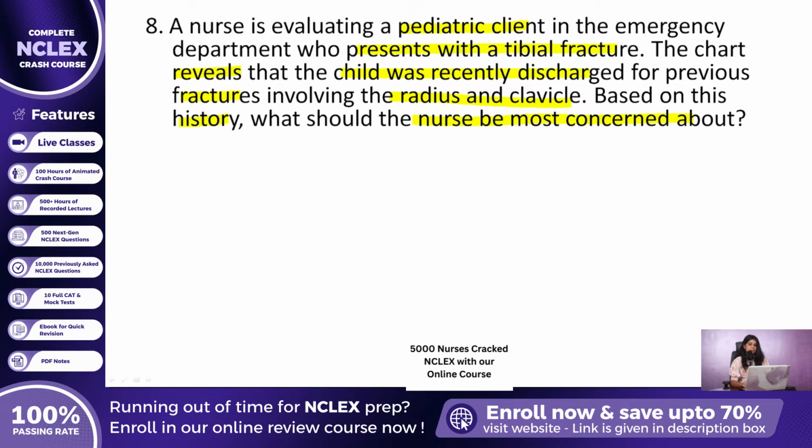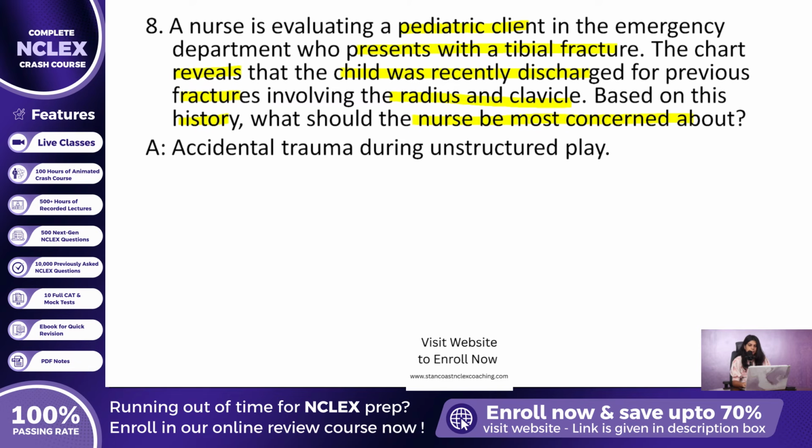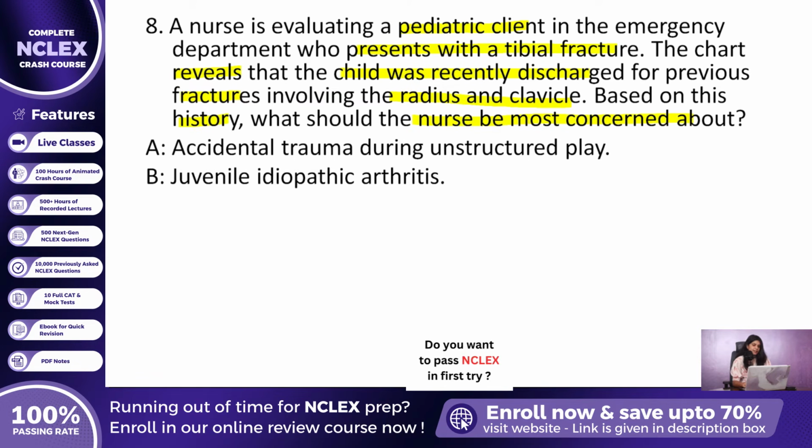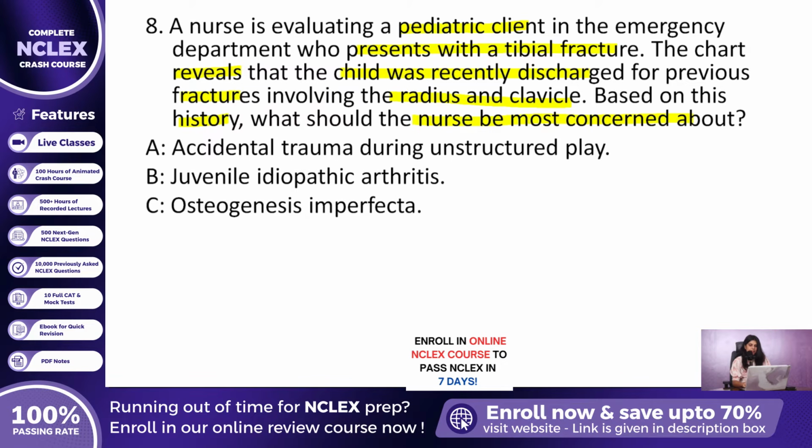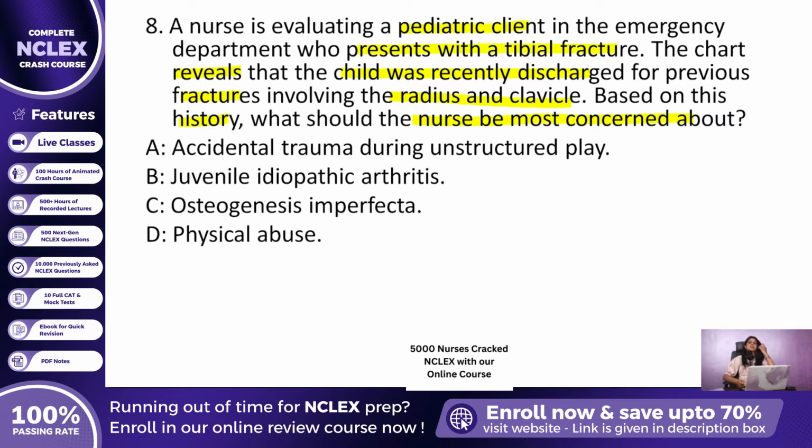Let us carefully consider the possible explanations for this pattern. Option A, accidental trauma during unstructured play. Option B, juvenile idiopathic arthritis. Option C, osteogenesis imperfecta. Option D, physical abuse. The most concerning and urgent possibility in this case is Option D, physical abuse. Now let us unpack why this response carries such critical weight.